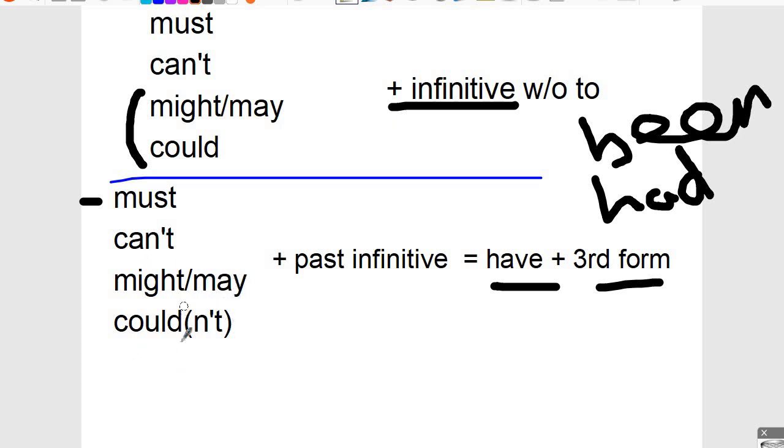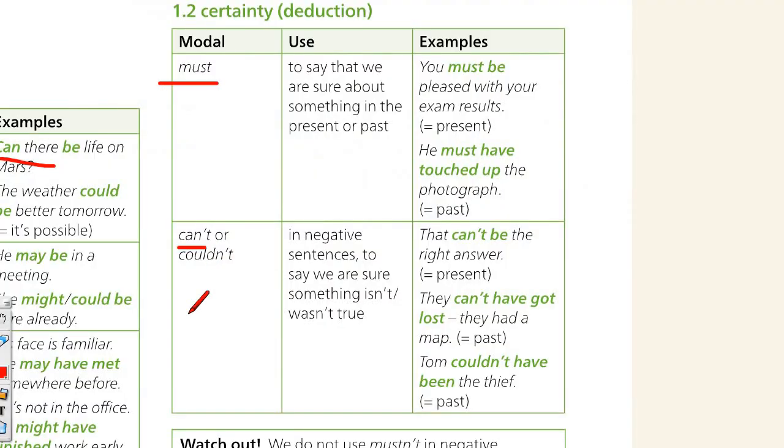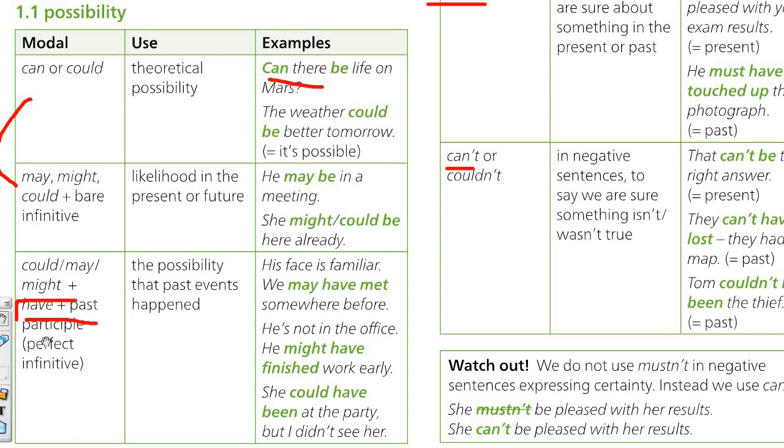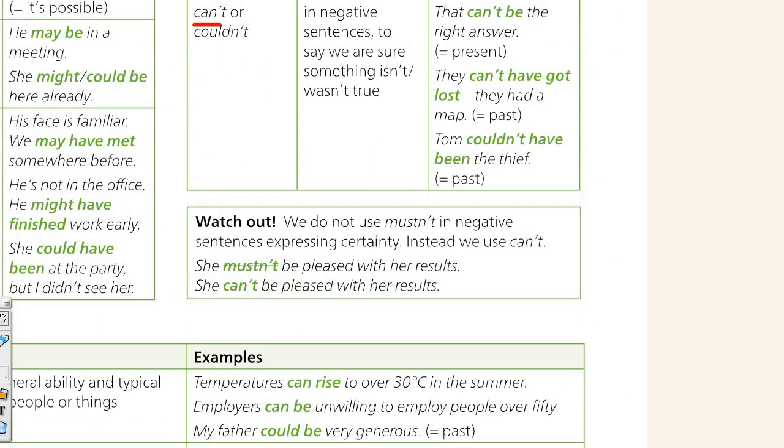So this is important. This is for certainty, or possibility. Might, may, and could, the ones that appeared here, those are for something that is possible. As I told you, this appears in the exam coincidentally, but you shouldn't use it. You can use mustn't to express the idea of you are sure that something is not true or wasn't true. Okay, you have to use can't.